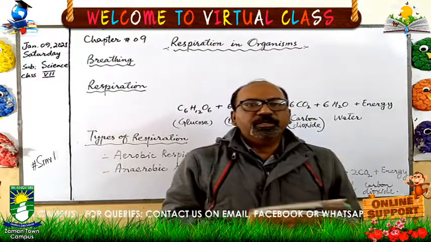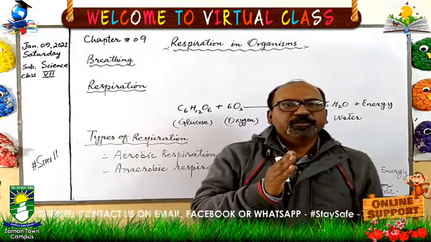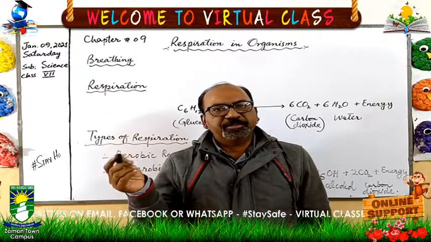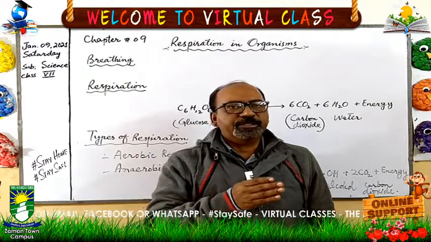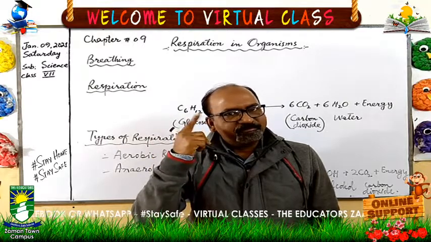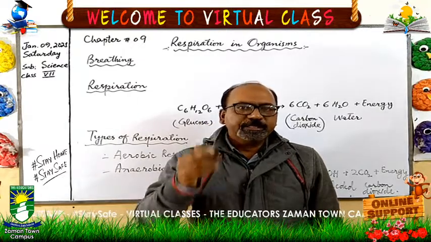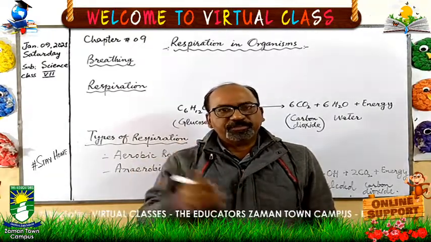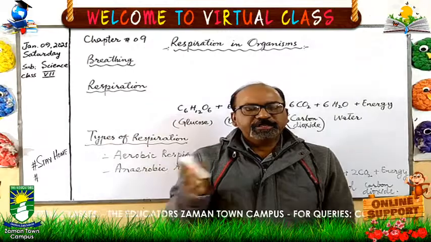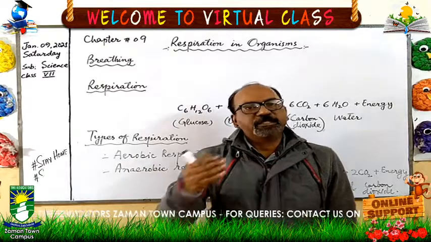You know very well that all the organisms need energy. They need energy to do all the work which we are doing in our daily life. For example, human beings and animals need energy to walk, to do different physical work, and even to blink my eyes. For each and every task, and for the different organs working in our body, they need energy, because this energy keeps us alive. This energy keeps all the cells alive.